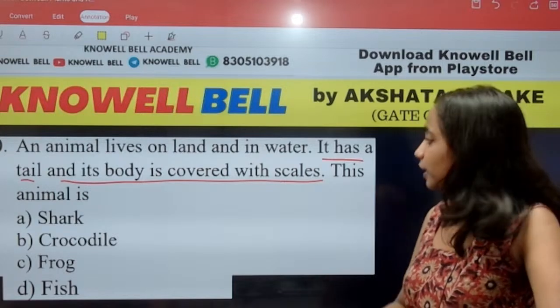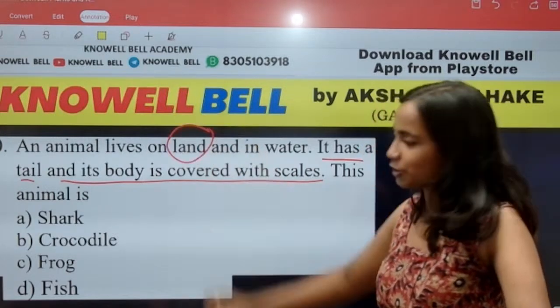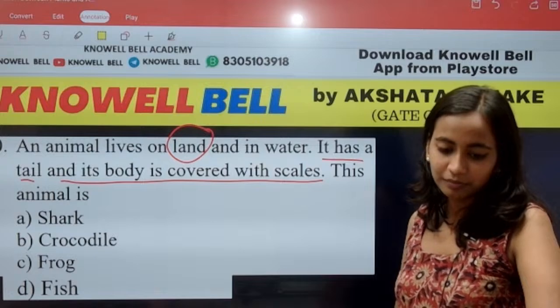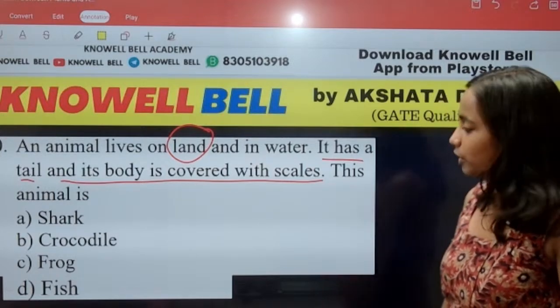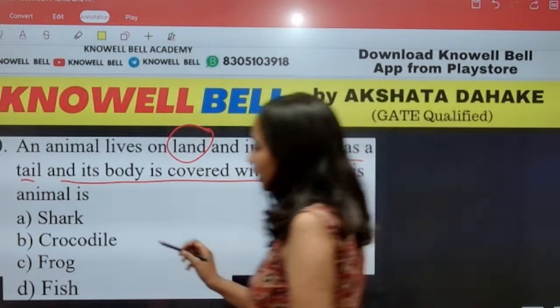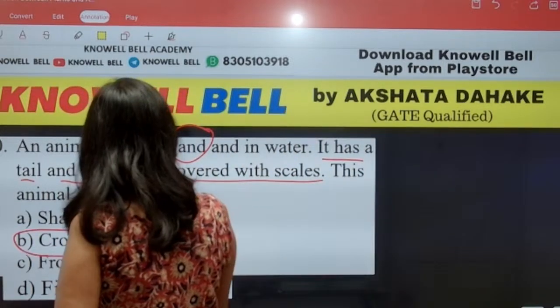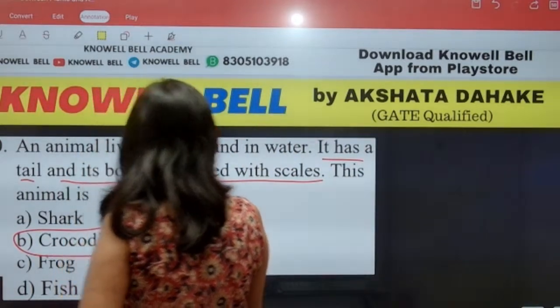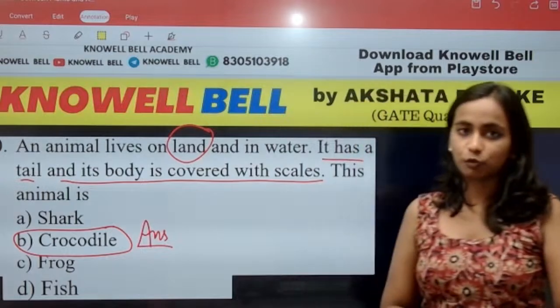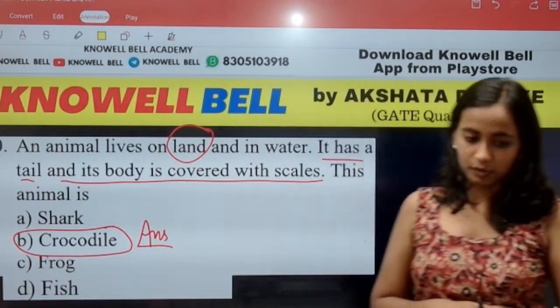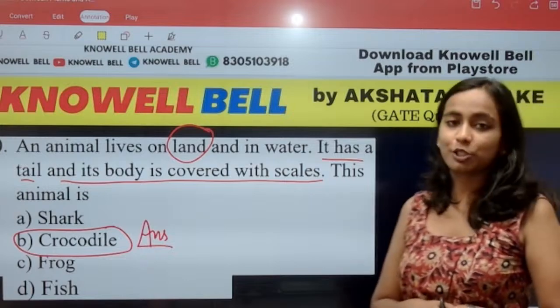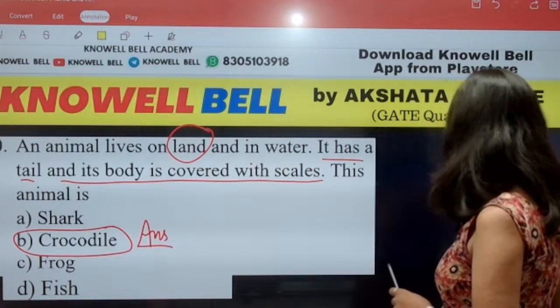Fish. Does fish live on land? Bhavya, why are we not reading the question carefully? We have to read the question carefully. Correct. Udit is right here. What is the right answer here? Crocodile. Crocodile can live on land as well as in water. And crocodile has its body covered with scales. So the right answer is option B. Crocodile is the correct answer.